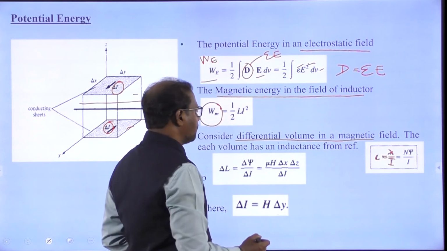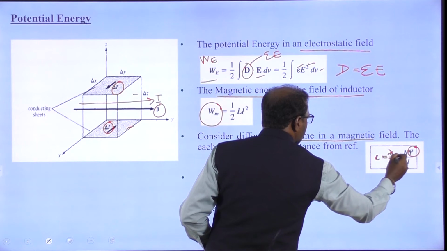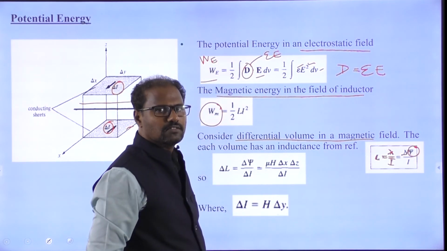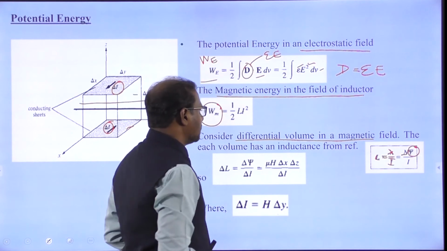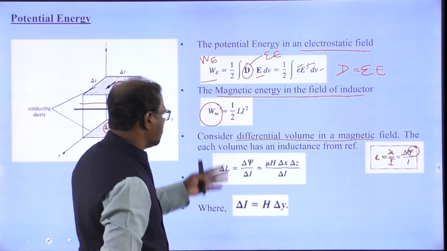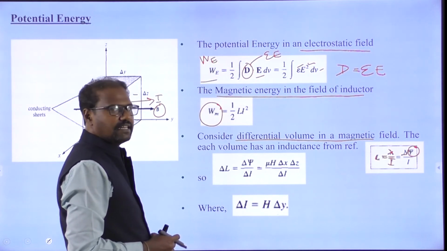So what is lambda? It is the flux linkage. Psi is equal to flux, and N is the number of turns. So for the total flux linkage, we can define L, which we call inductance, as L is equal to lambda by I, which is N psi by I.